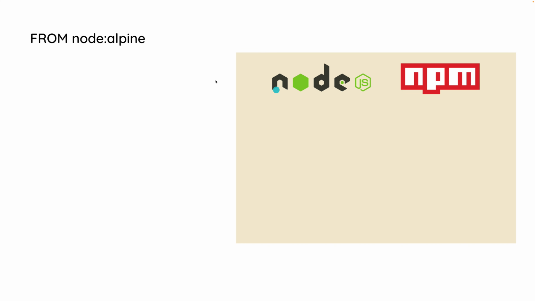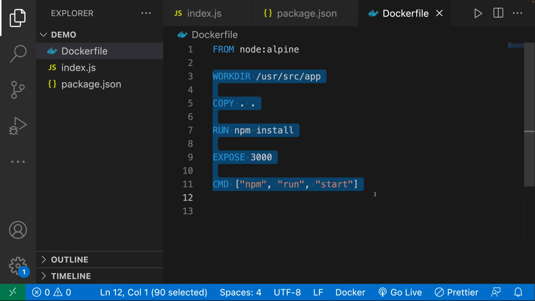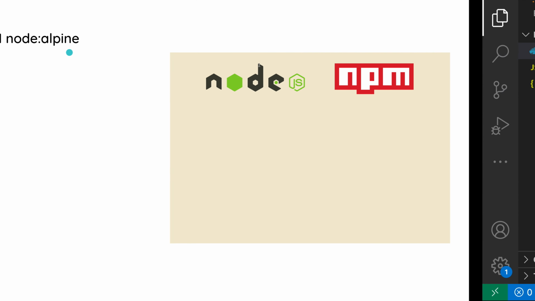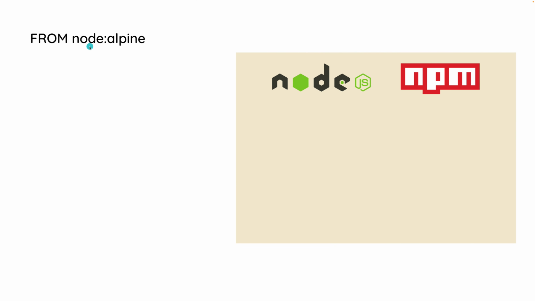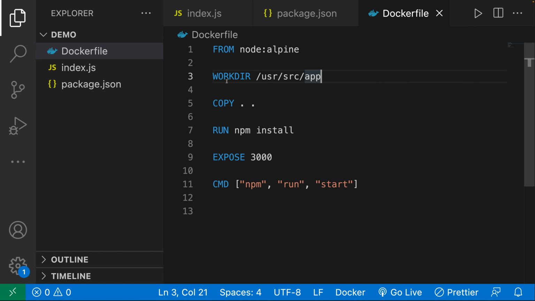Alright, my good friends, now that we understand what this command does, let's go through every other command in this video. Remember that this command is specifying our base image, and that way we have node and npm inside of our container. The next command is workdir, and then over here we have this directory that we are specifying,